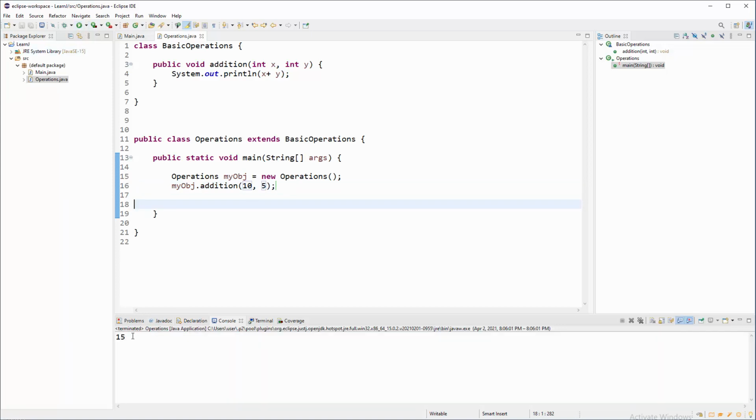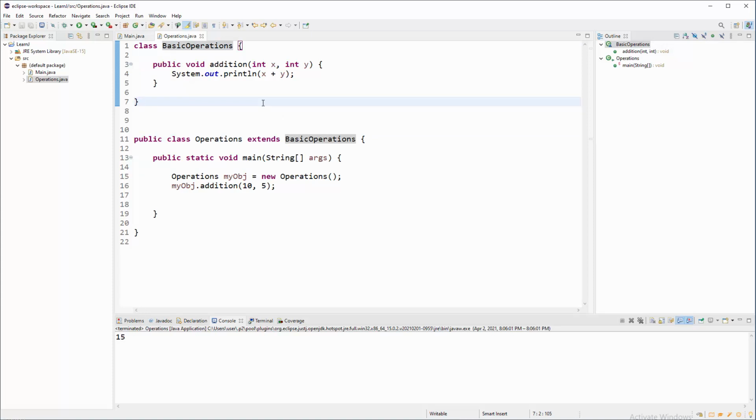There you go, 15. Of course you can have a custom report on the left side with the system out, or you can even fix it here, but it's not critical in this tutorial. We are just learning about inheritance. So this operations is inheriting stuff from basic operations through this new keyword we are learning, which is extends, that target. Target is that external, let's say, class.